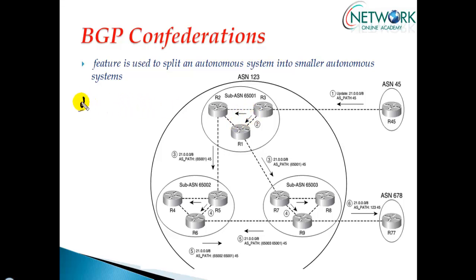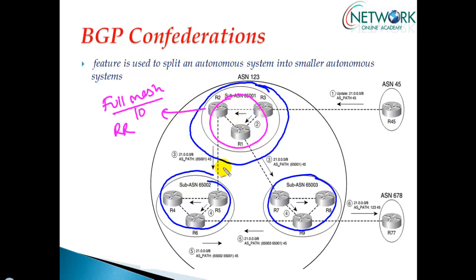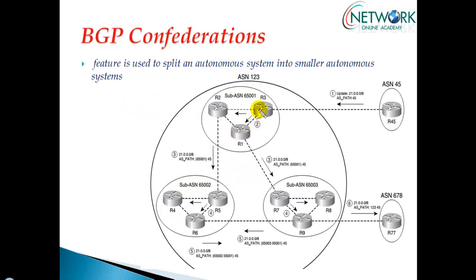So we can use route reflectors, but at the same time we can just divide them into multiple sub autonomous system numbers. We can make a group of sub AS inside that main autonomous system number, and inside this sub AS I can have a full mesh neighbor relationship. Let's say this sub AS has around 10 routers. Now I can make either a full mesh, or apply the route reflector concept inside this sub AS again. Now what we are doing is managing one big autonomous system number as multiple sub autonomous system numbers.